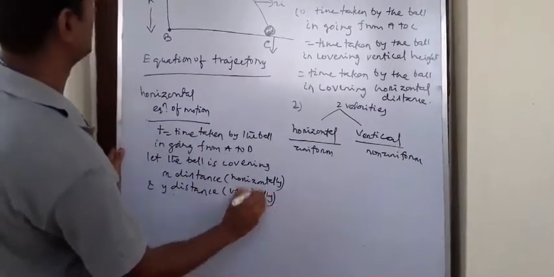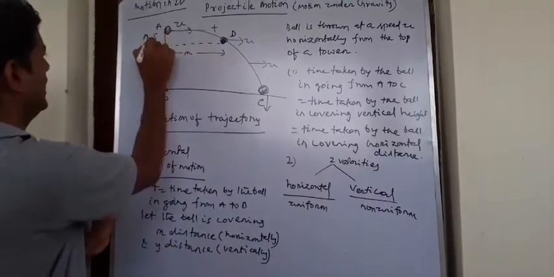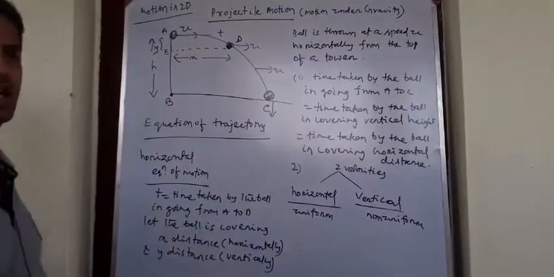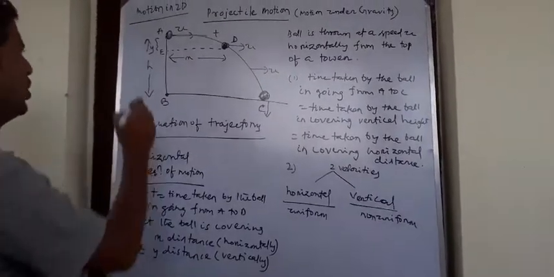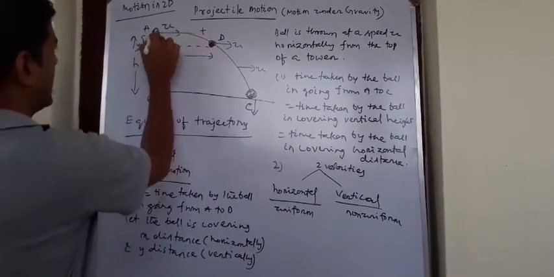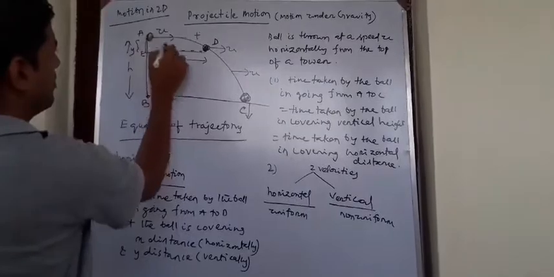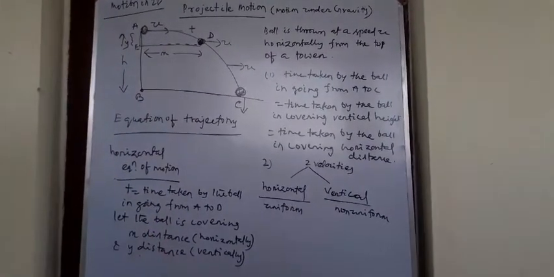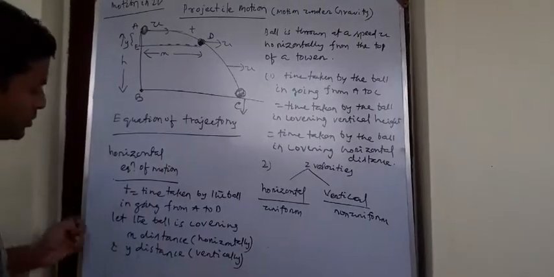What is my vertical distance? This one, AE, y distance vertically and x distance horizontally. Let the ball go from A to D taking T time. In that T time, it is covering a horizontal distance x and a vertical distance y. So now I want to find out the horizontal equation of motion.